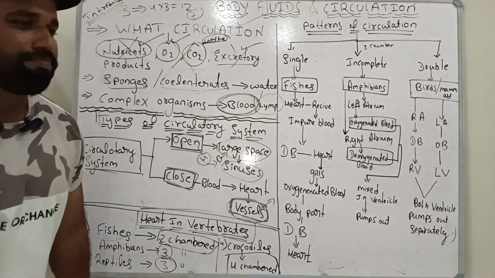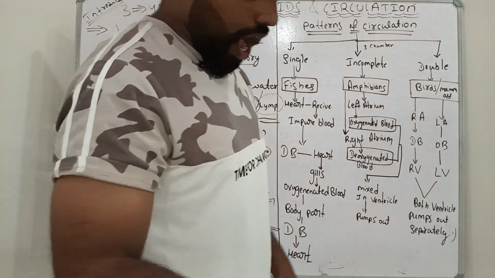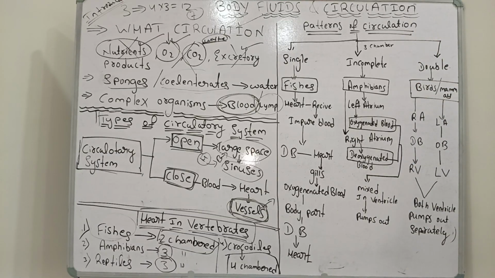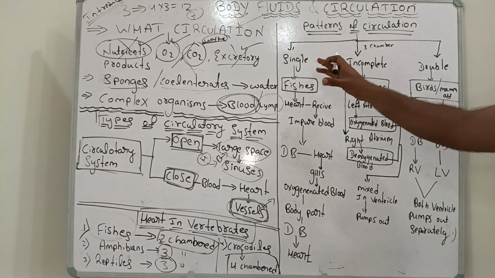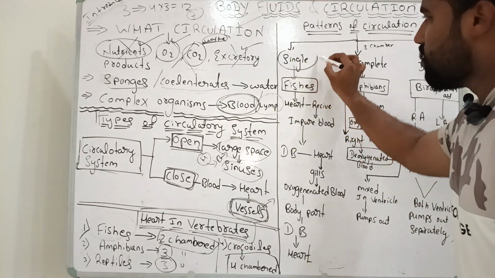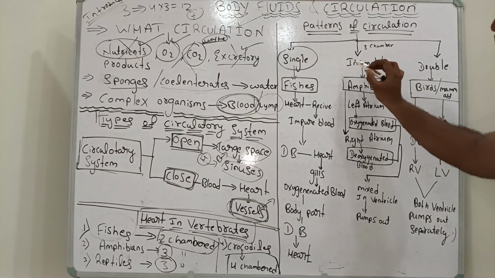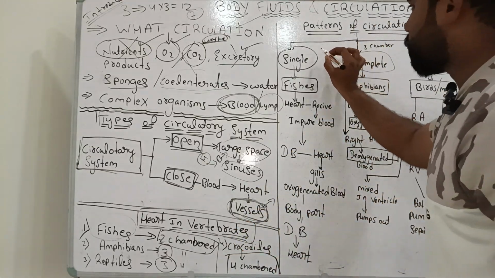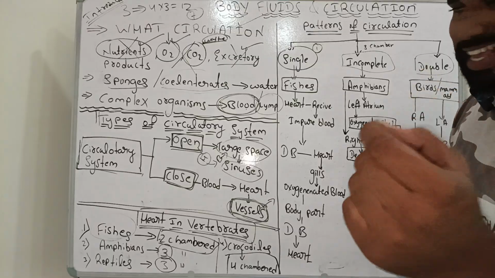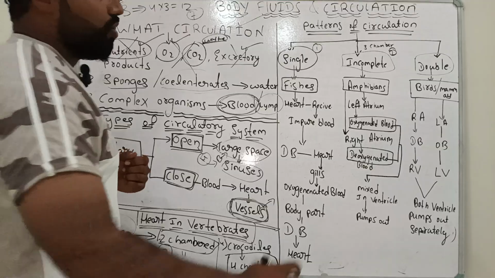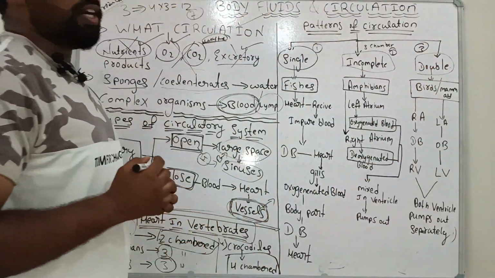Next, apart from that, an important concept: the patterns of circulatory system. What are the patterns of circulatory system? Here I have written that there are three patterns of circulatory system. First pattern is single circulation. Second pattern is incomplete circulation. Third pattern is double circulation. Once again, I am repeating: first one is single circulation, second one is incomplete circulation, and third one is double circulation.